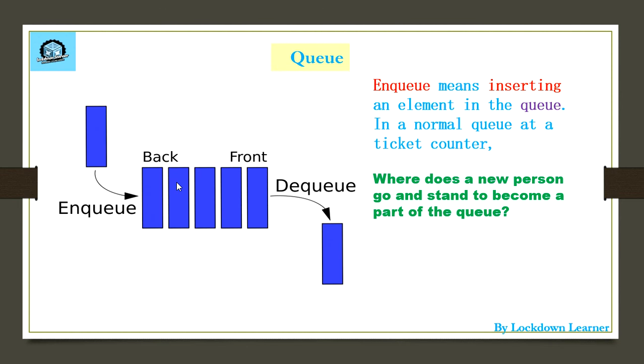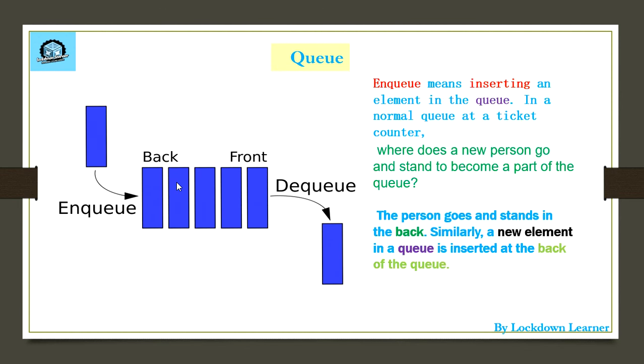Enqueue means inserting an element in a queue. Take a normal queue at a ticket counter. Where does a new person go and stand to become a part of the queue? I have discussed there is a queue of five people. If the sixth person comes, where will they stand? They will not stand in the front. They will stand at their own position, that is the sixth position. The person goes and stands at the back. Similarly, a new element in a queue is inserted at the back of the queue.